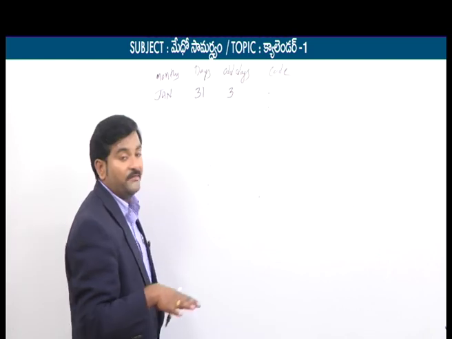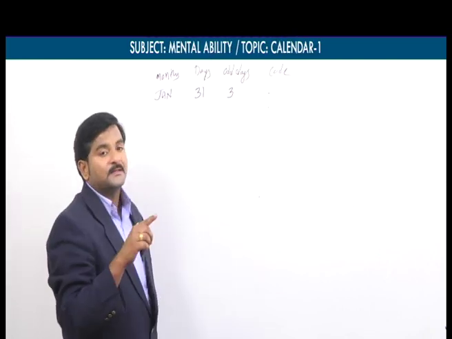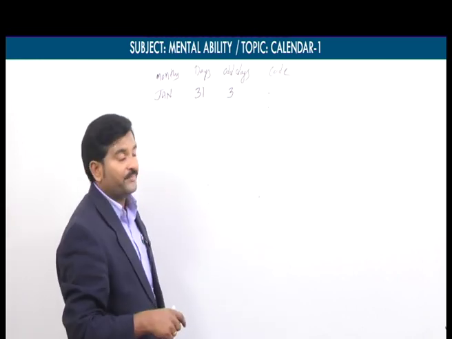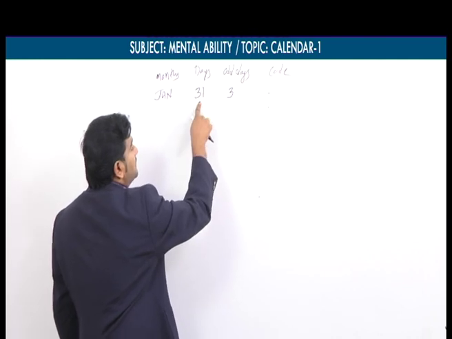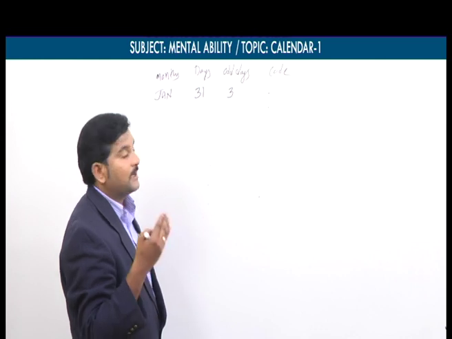How am I getting odd days here? Just now, at the start, we discussed that 31 should be divided by 7. When 31 is divided by 7, how much remainder do you get? 3 is the remainder. That's why the January month has 31 days, in which 3 are the extra days, or 3 are the odd days.